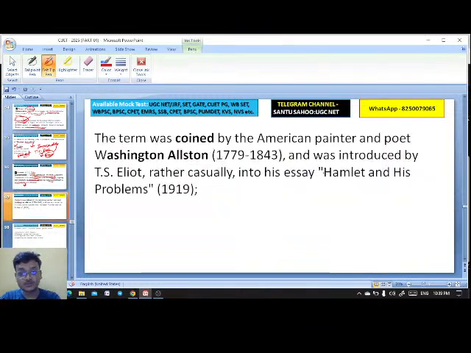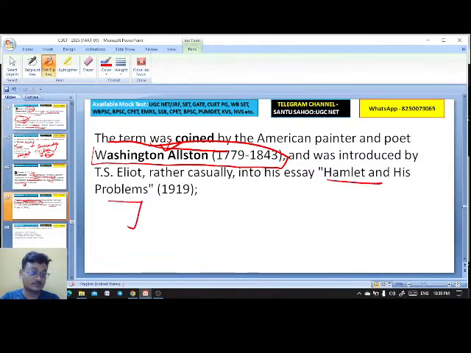But who coined it? That is Washington Allston. The term objective correlative was coined by the American painter and poet Washington Allston. Coined by whom? Washington Allston. But later it was introduced by T.S. Eliot in his essay Hamlet and its Problems. Okay.